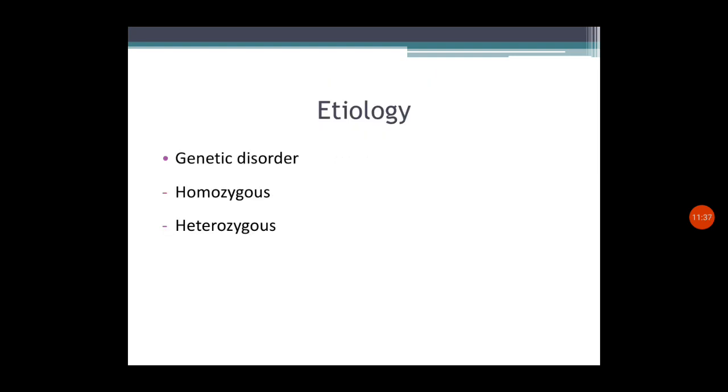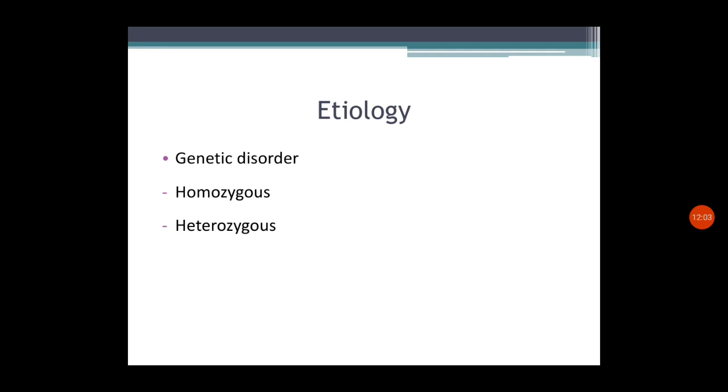Regarding the etiology, it is very clear: it is a genetic disorder. It is an autosomal recessive disorder and it can be in two forms, homozygous and heterozygous. In homozygous forms, only recessive genes are present, that is, both chromosomes are affected.